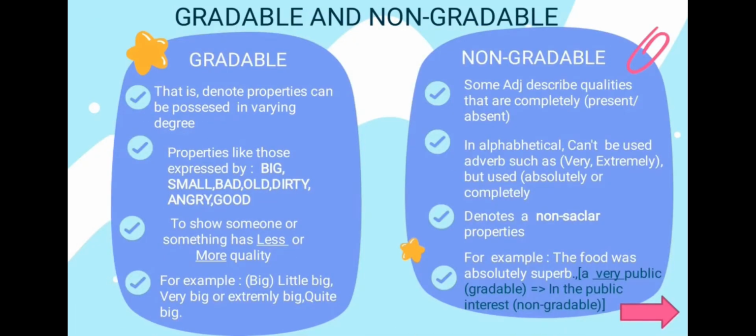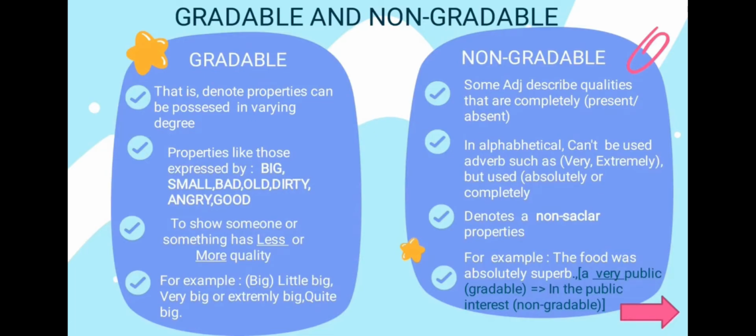Gradable and non-gradable. Gradable: these adjectives are often called gradable adjectives because they can be used in comparative or superlative form, or with grading adverbs such as very or extremely, to show that a person or thing has more or less of a particular quality. Properties like those expressed by big, small, bad, old, dirty, angry, good. Example: a little big, very big, extremely big, and quite big.